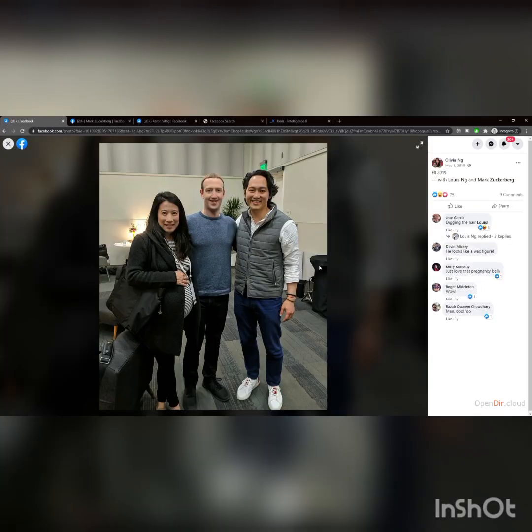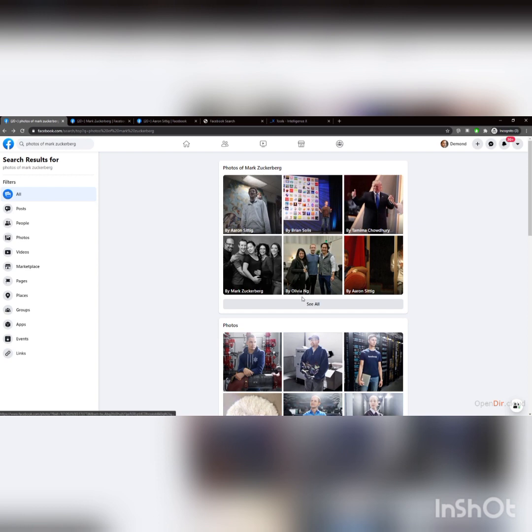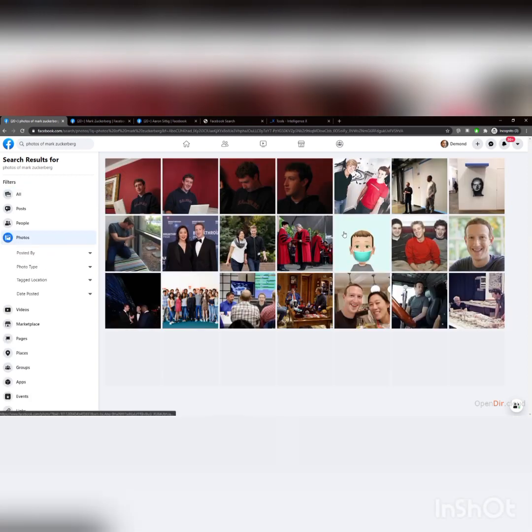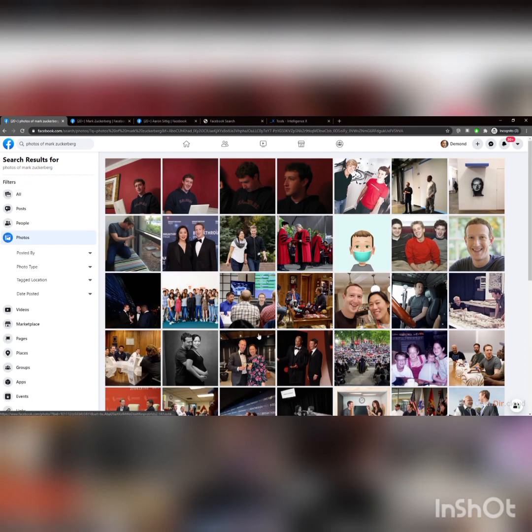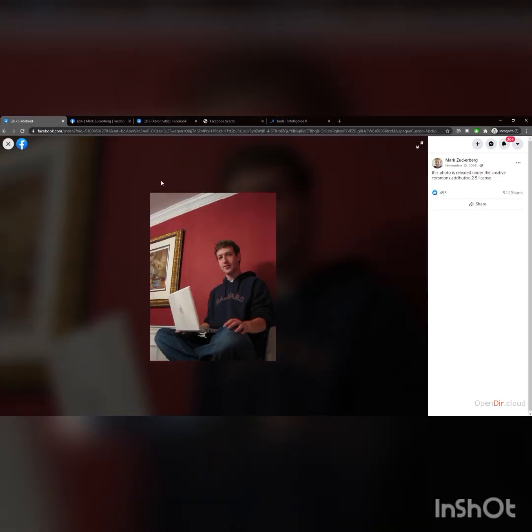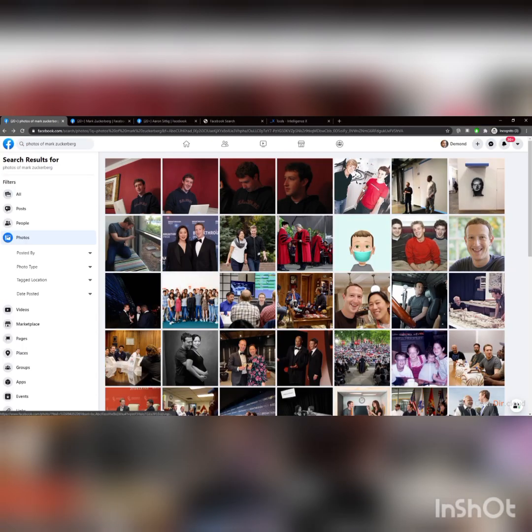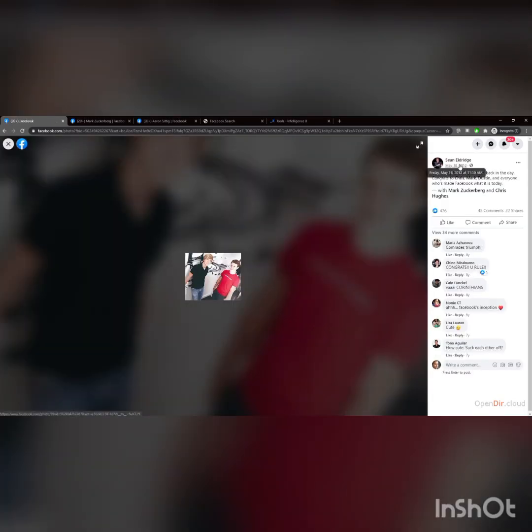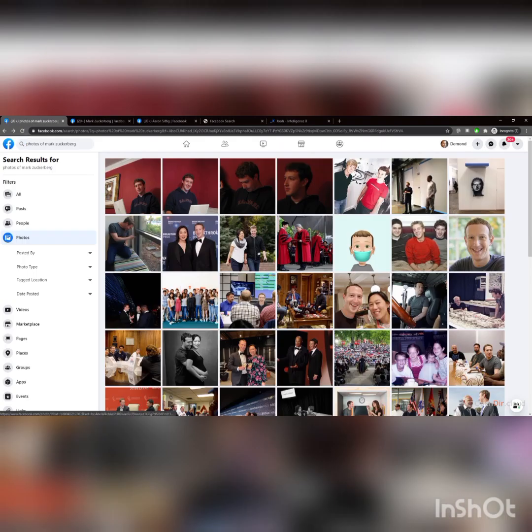And then you can see here, this looks like a more recent photo, from 2019. Another person that has met him tagged him in a picture. Now he's very famous, so he might get tagged quite a bit on a site like this. But even look at these photos from Harvard. This is 2005. He's posting these photos of himself, but some of these photos could be from somebody else. Like this is from 2012. So it's very interesting to see the different things here on these websites.